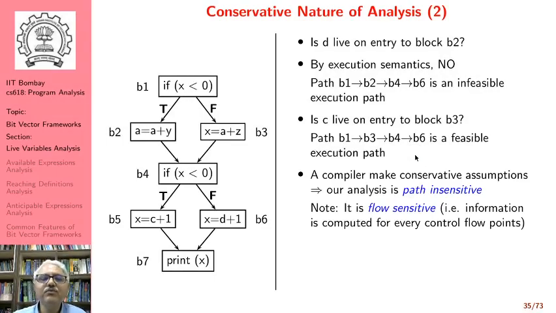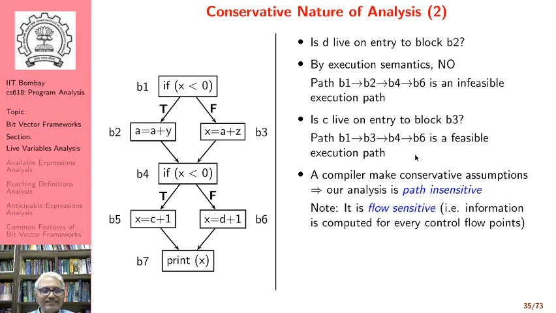Again, we come back to this example. A compiler makes conservative assumptions about all possible branch outcomes, which means that our analysis is path insensitive. The result that we are computing is a merge of all paths, a combination of all paths starting from a program point.